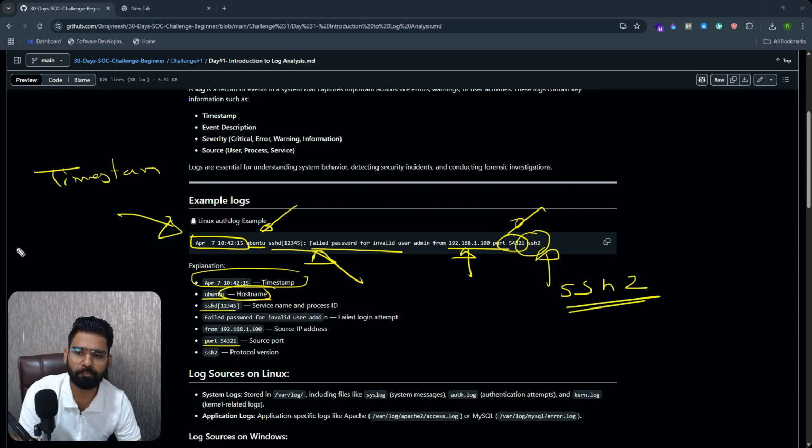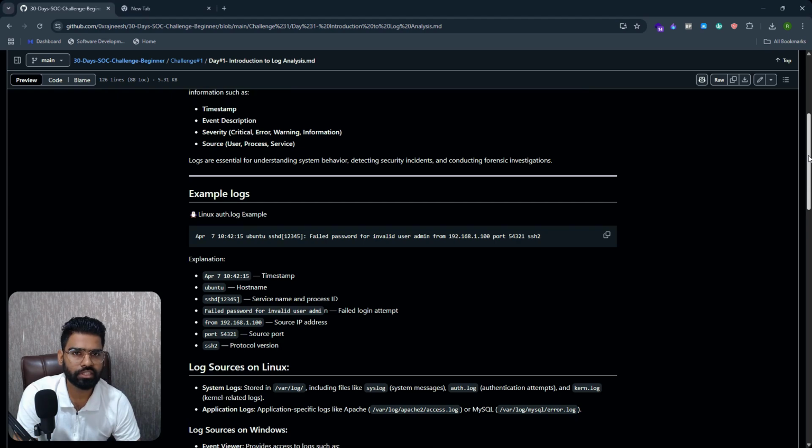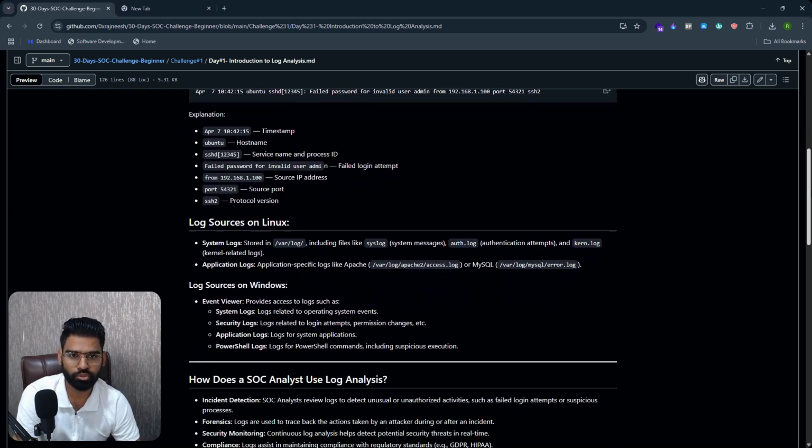So this is an example of a log. This is very important. Let's say, for example, there are multiple similar log entries coming in from the same IP address. Now this can be really informational, so that I can possibly block this specific IP address in the future. So logs are very, very important for investigation and taking action in the future.